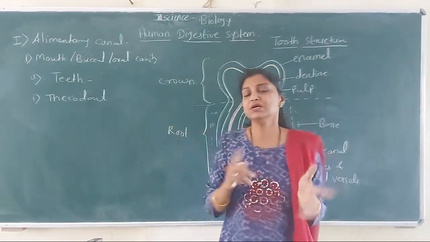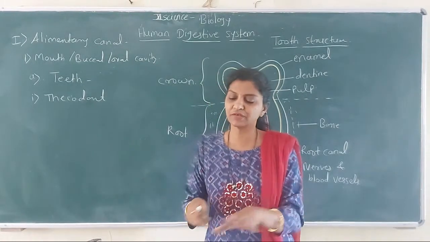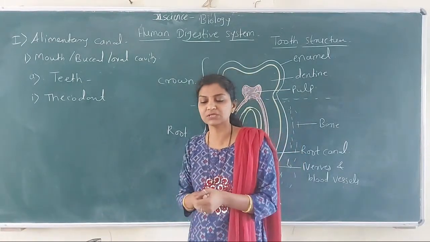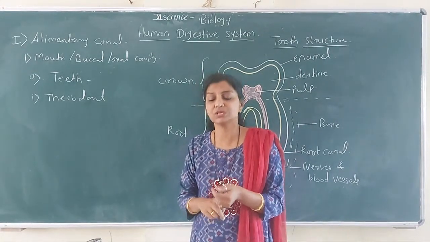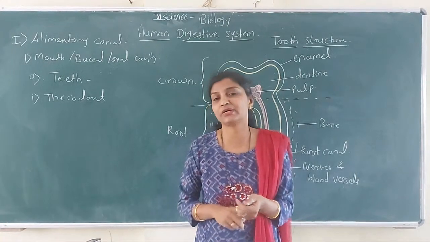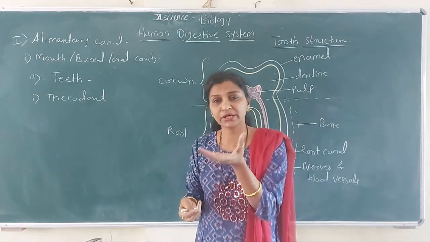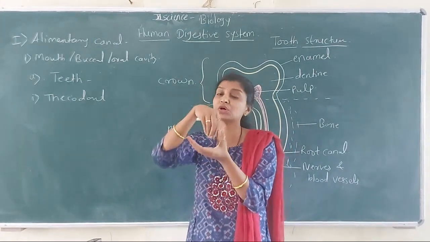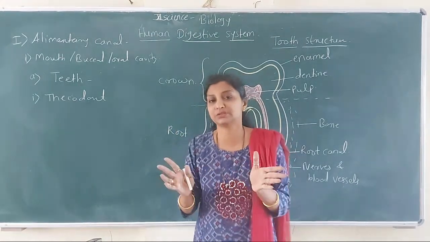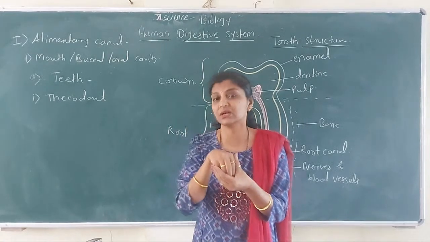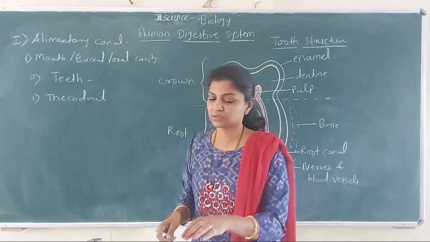So human dentition is of the thecodont type. So that is the first term. Each tooth is fixed in a separate socket of the jaw bones by gomphosis joints. तर हा जो जॉइंट आहे, कोणाचा जॉइंट? सॉकेट ऑफ जॉबोन अँड रूट ऑफ टूथ. ह्या दोघांचा जो जॉइंट आहे त्याचं नाव काय? गम्फोसिस जॉइंट. ओके, सो दे आर कनेक्टेड टू ईच अदर बाय गम्फोसिस जॉइंट. So that is the first term, thecodont.